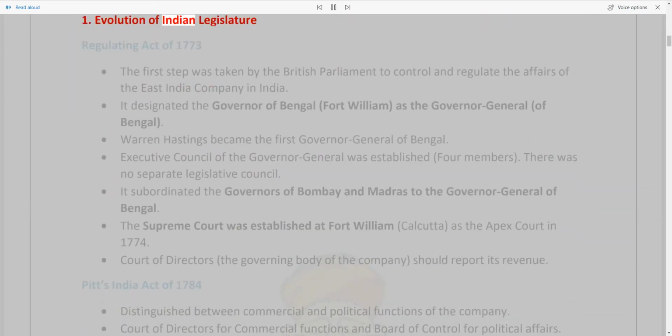Daily Handouts. Polity. 1. Evolution of Indian Legislature. Regulating Act of 1773. The first step was taken by the British Parliament to control and regulate the affairs of the East India Company in India. It designated the Governor of Bengal, Fort William, as the Governor-General of Bengal. Warren Hastings became the first Governor-General of Bengal.